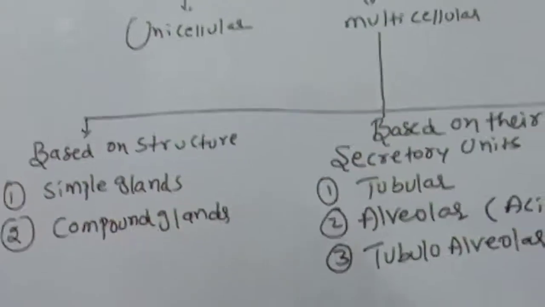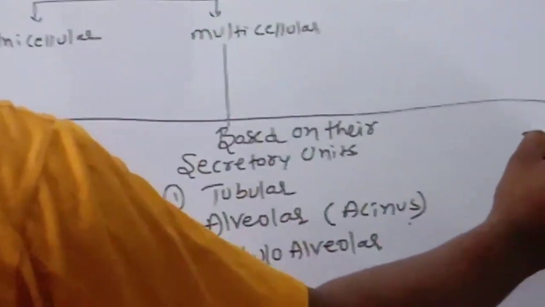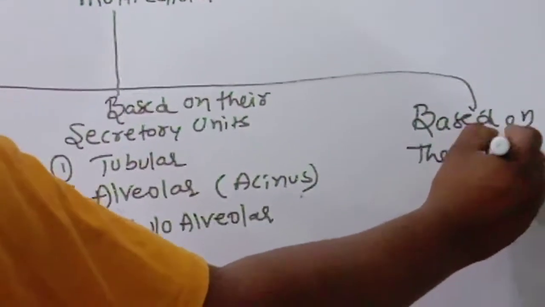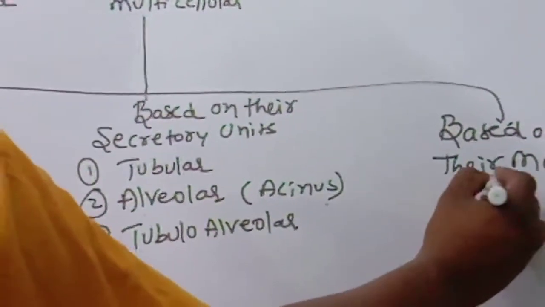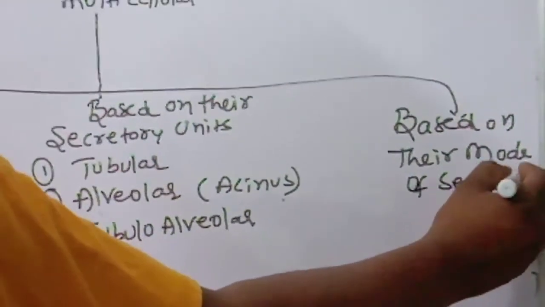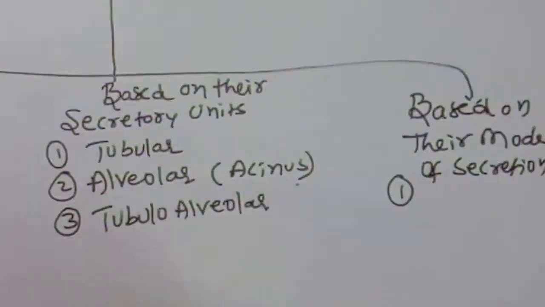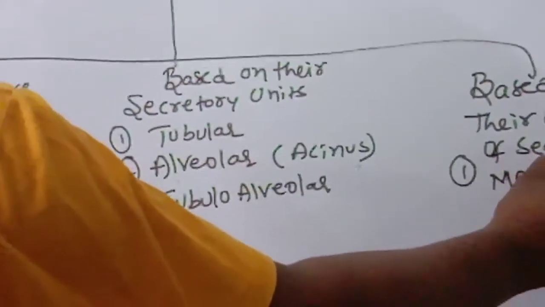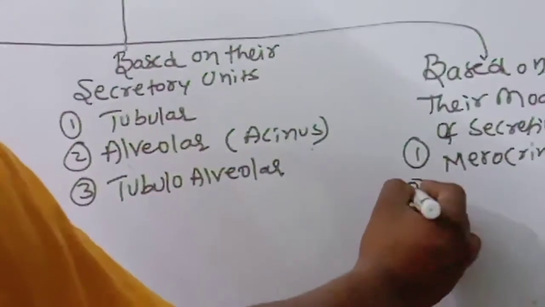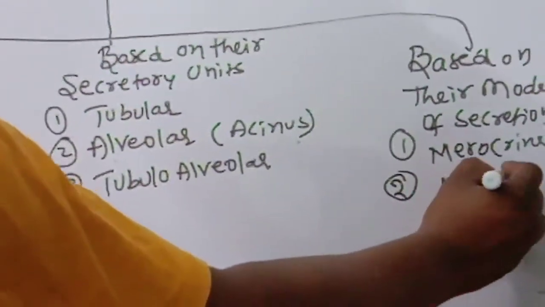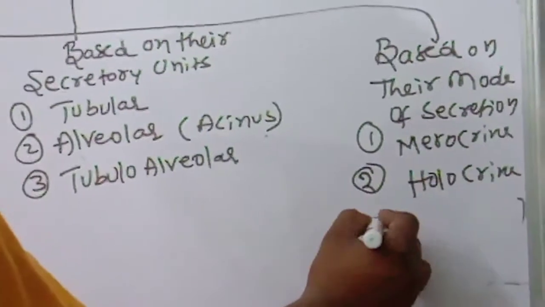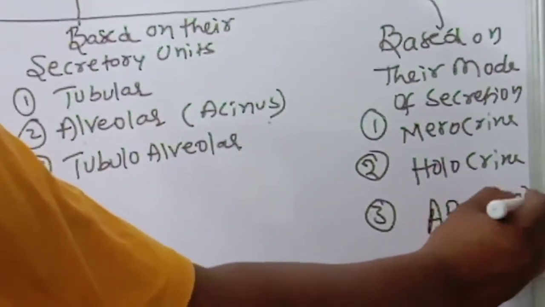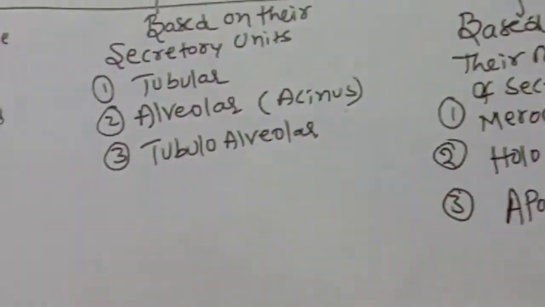Based upon their mode of secretion: number one, merocrine, number two, holocrine, and apocrine. This point you have to remember. Children, observe very carefully.